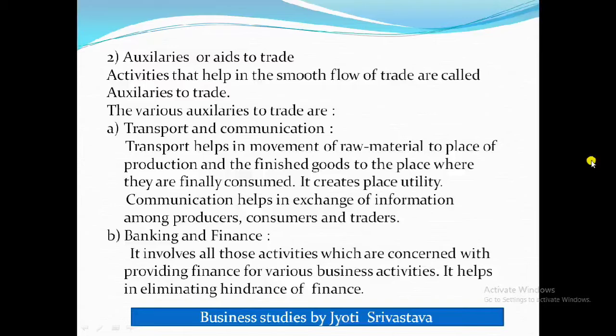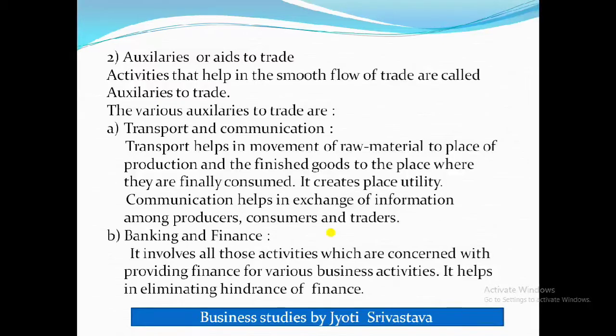They start from transport and communication. Transport helps in movement of raw material to the place of production and the finished goods to the place where they are finally consumed. It creates place utility. So students, just note this somewhere that it creates place utility, and I am going to explain how. And communication helps in exchange of information among producer, consumer and trader. So now let's see what transport and communication are.